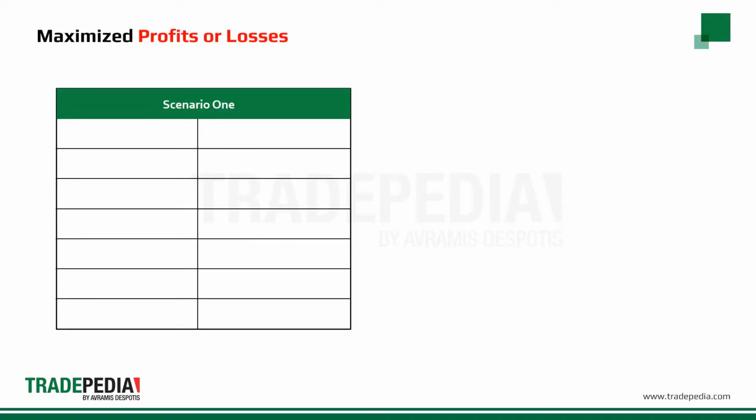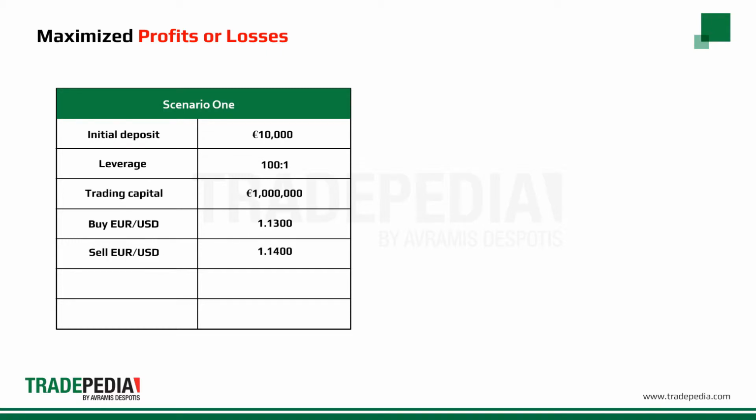Let us go over two scenarios and illustrate how leverage works. In the first scenario, let us suppose we made an initial deposit of €10,000 with a leverage choice of 100-to-1. This gives us a trading capital of €1 million. If we buy €1 million EUR/USD at the price of 1.1300 and sell €1 million EUR/USD to close the position at 1.1400, we will make a profit of 100 pips or $10,000. This means we almost doubled our money.